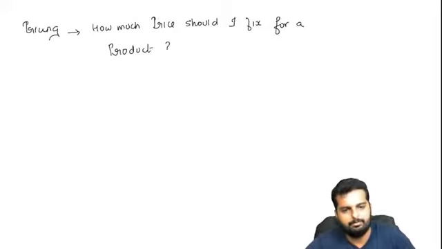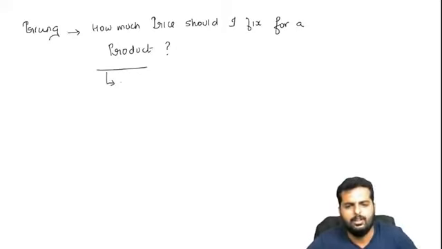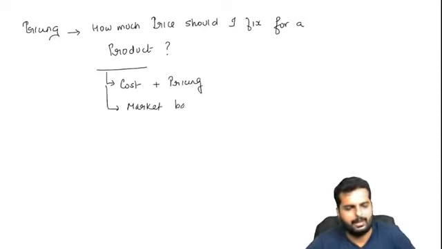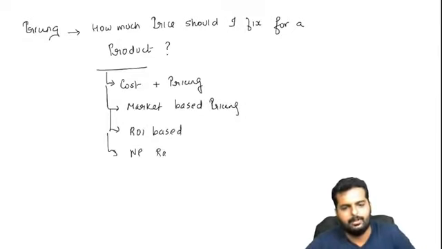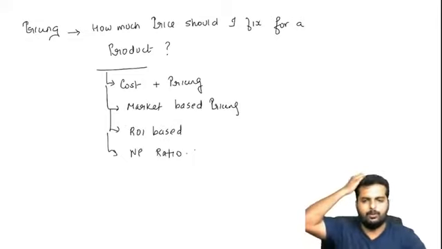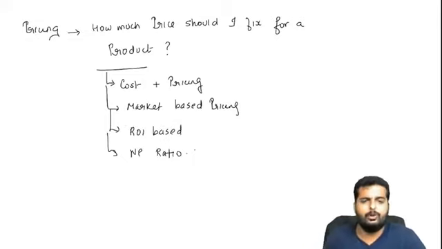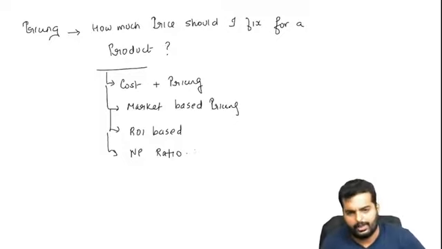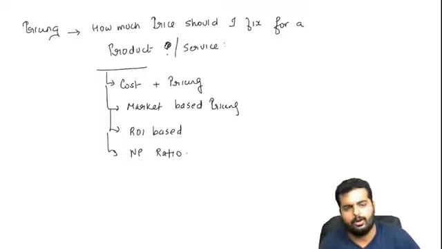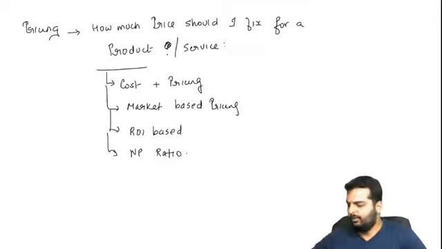This, in a very simple methodology, is what we are trying to ask, and for this there are many methods. The common ones are what I am putting over here. The first one is cost plus pricing, then you have market based pricing, then ROI based pricing, and the last one is NP ratio based pricing. So this is the question we are trying to answer: how much price should I fix for a product or for a service. Can you please write this down in your books now, friends?